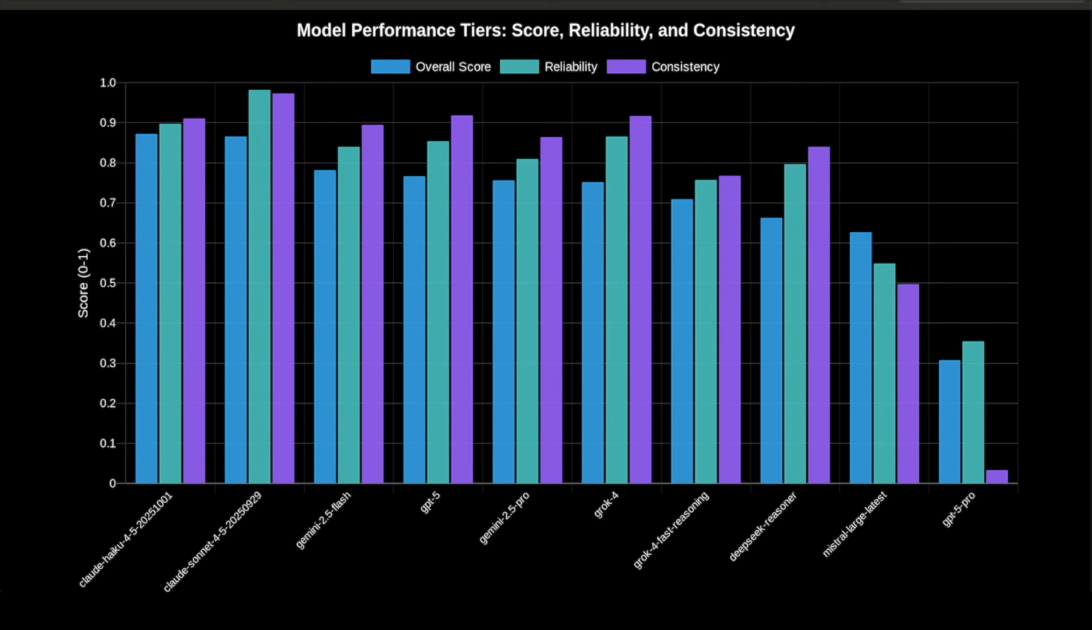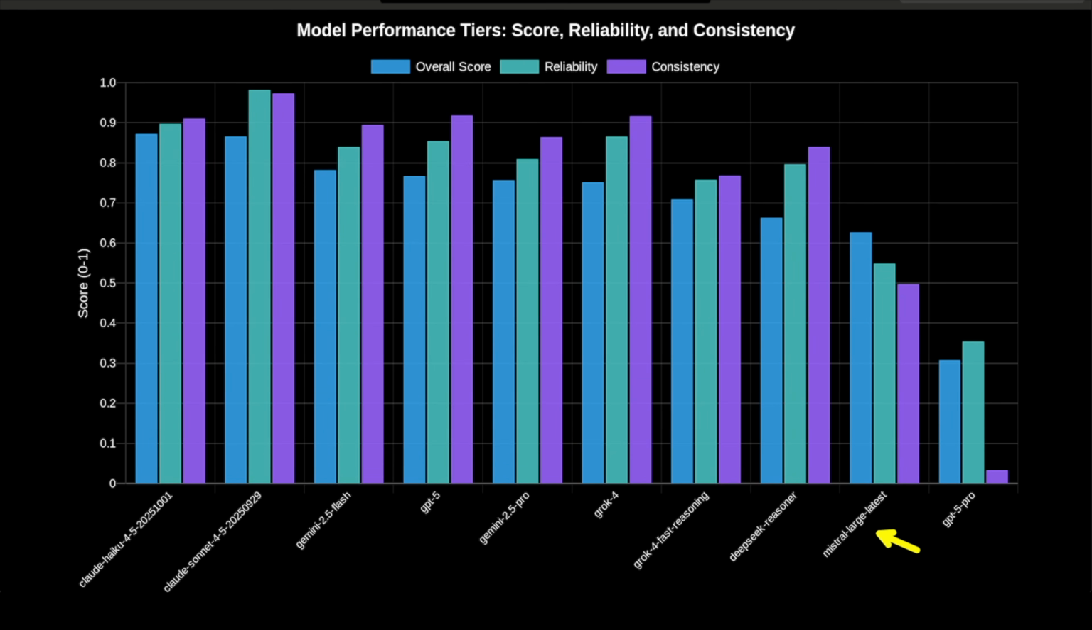Now, when I synthesize all this data, the reliability issues, cost trade-offs, tool-specific performance, and context efficiency, clear performance tiers emerged. 3 distinct categories separated by real performance gaps. Let's start at the bottom. The bottom tier includes models scoring below 70% overall or below 80% reliability. 4 models landed there.